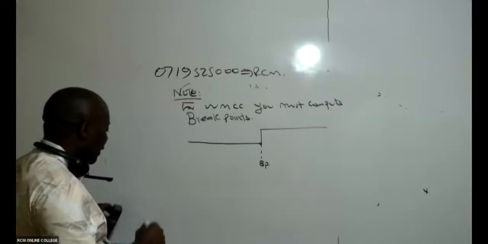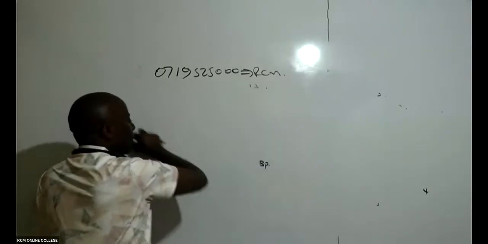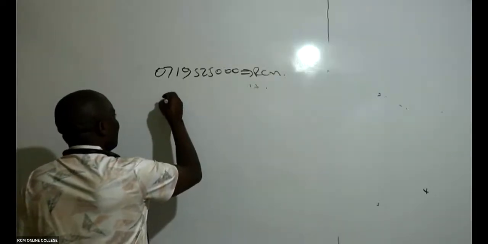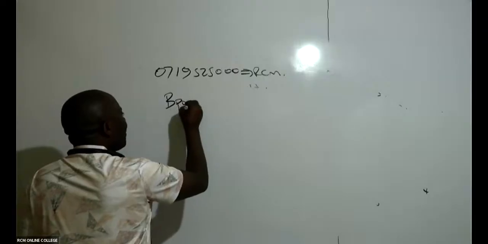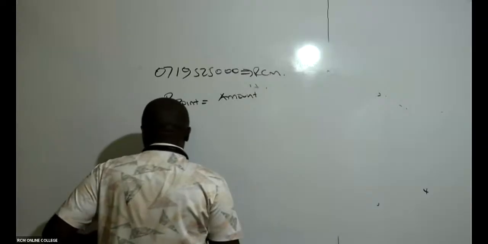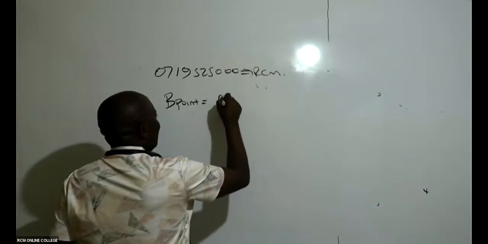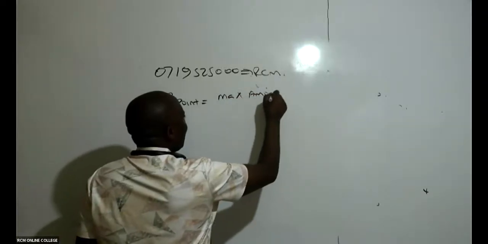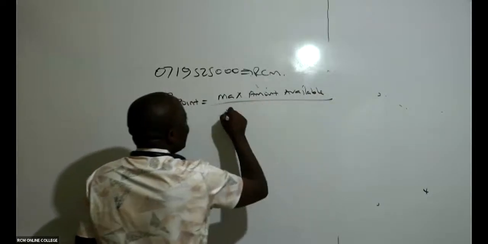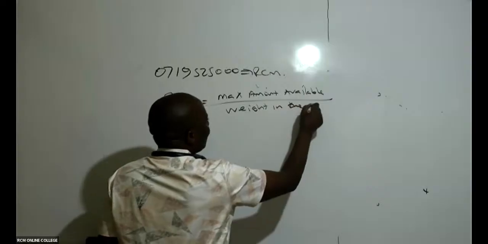And how do we get these breakpoints? Ladies and gentlemen, this is how we normally get our breakpoints. Very easy. We normally take the maximum amount available over the weight in the capital structure.